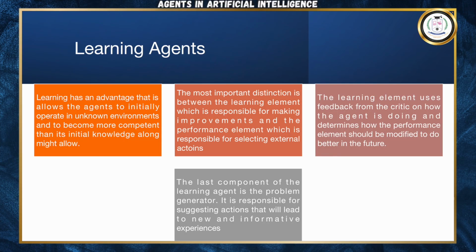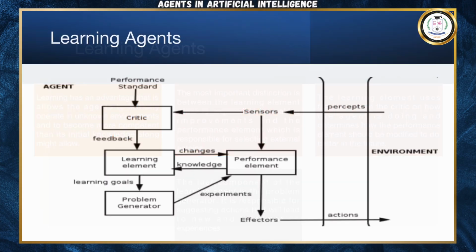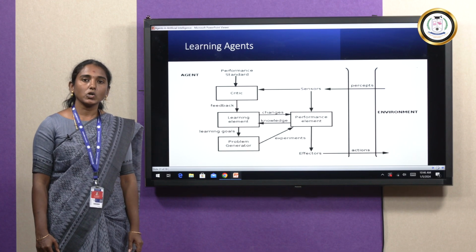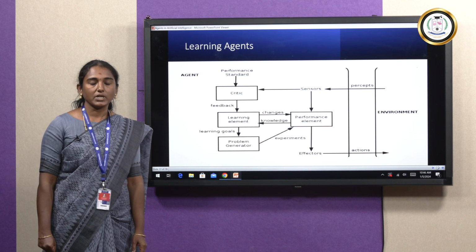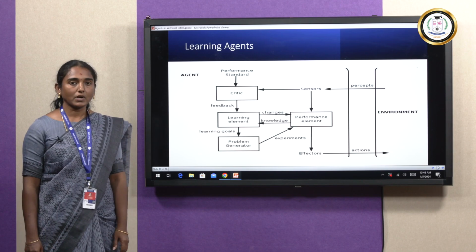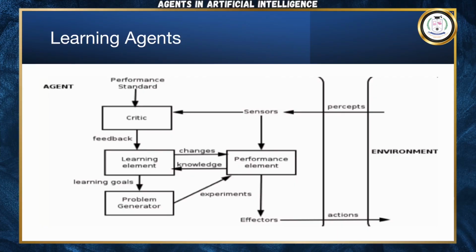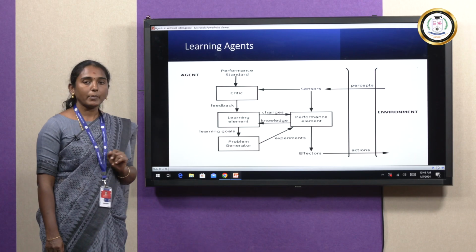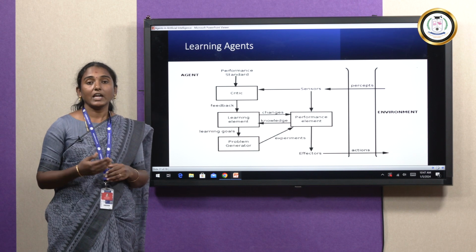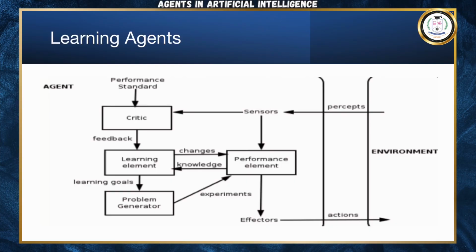Next, the learning agent. The learning agent is the same as the agent and environment. Every agent should have sensors and actuators. The sensor observes the current state information and actions are performed. Meanwhile, we have these 4 components: performance element, critic, learning element, and problem generator. The performance element stores the historical information about the environment, and the sensor is used to observe the current state information.